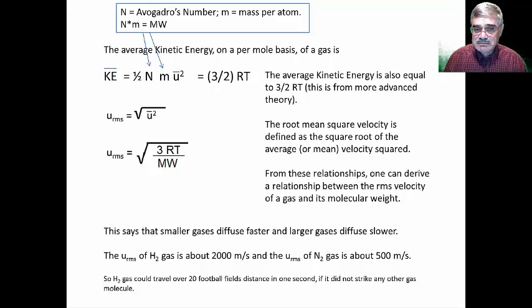Now, to give you some perspective, let's imagine that a gas molecule is as big as a football lineman, and that the diameter of a gas molecule or football lineman gas molecule is about a yard. Now, most of our linemen are not that big, but they're close to a yard in diameter.